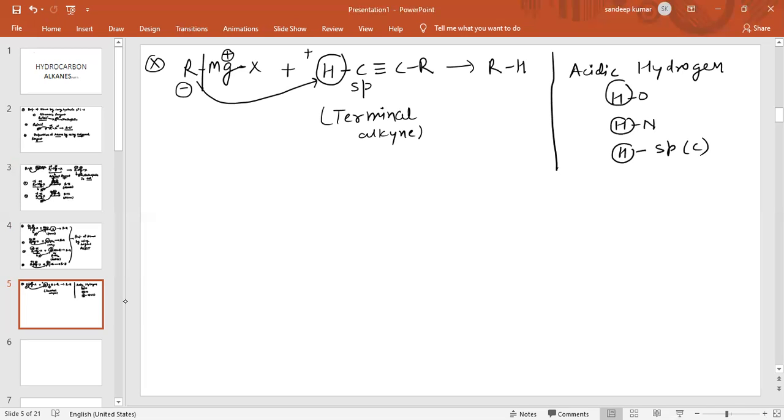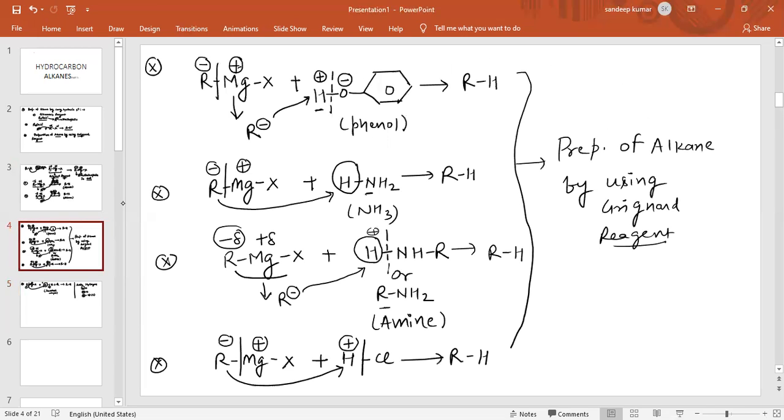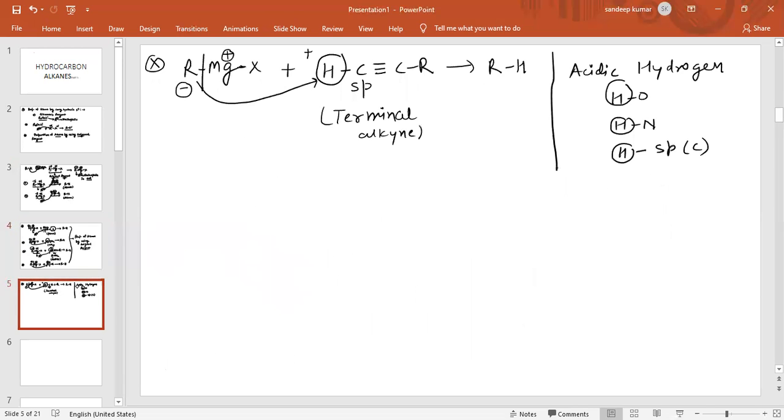We have seen all the examples. You can see this acidic hydrogen on oxygen, this acidic hydrogen on nitrogen, this acidic hydrogen on Cl. So basically whenever there is acidic hydrogen, R minus, which comes from the nucleophile, which comes from Grignard reagent, combines with the acidic hydrogen, and we obtain the product as alkane.